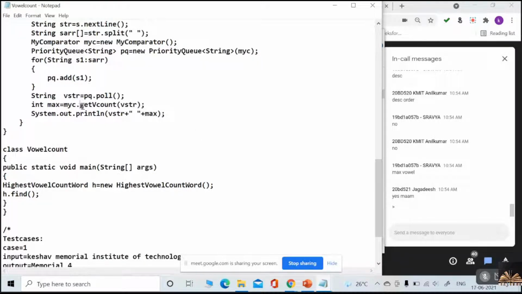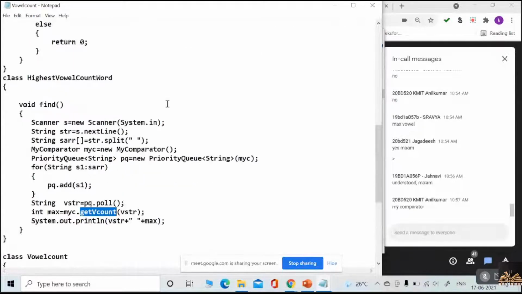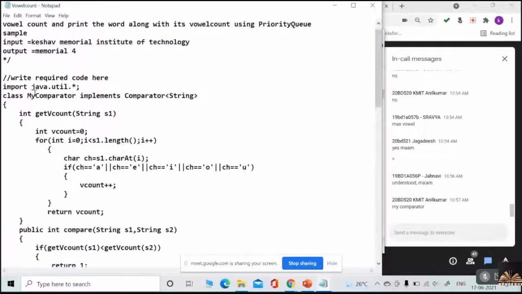And one more thing, guys, this vowel count method, on which object am I calling it? On my comparator, because this vowel count is a method of which class? My comparator class. Yes or no?